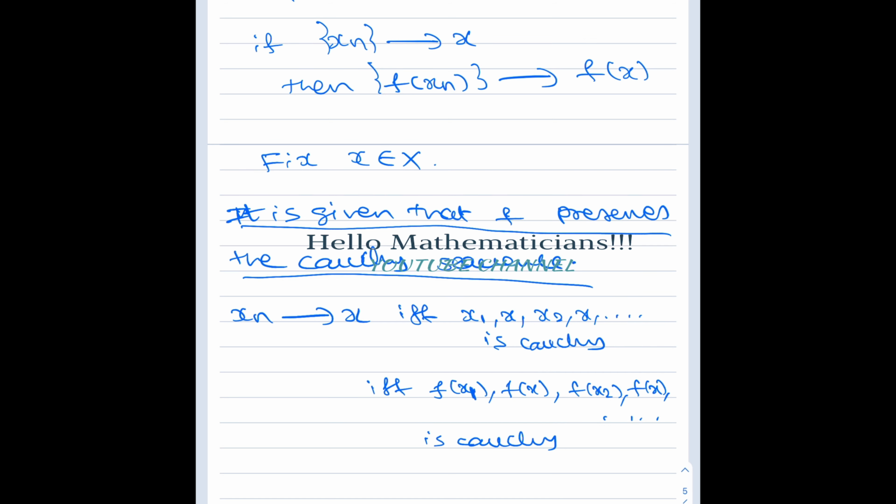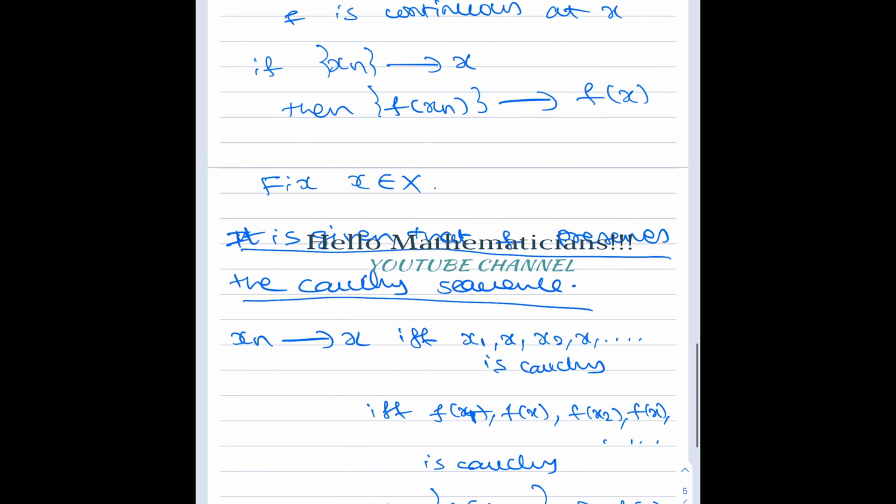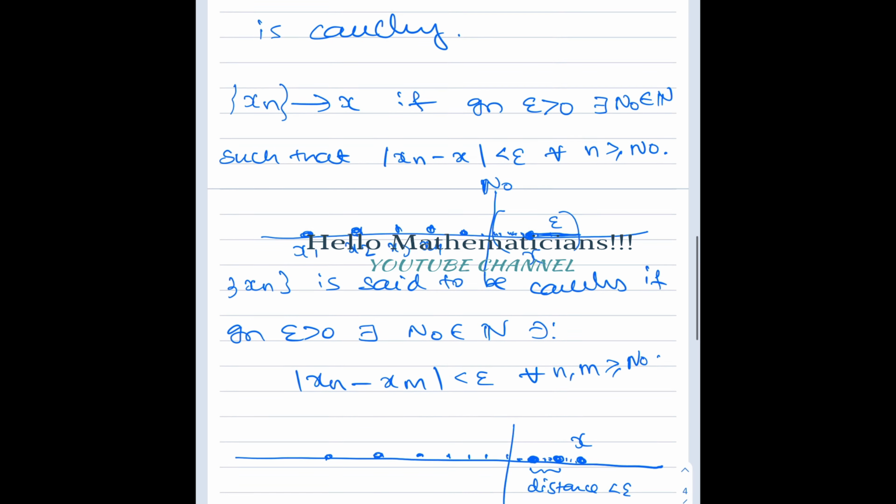Again, this sequence is Cauchy. You see, in the even places, f of x is there. So whenever you have a sequence with a fixed number in even places and a sequence in odd places, it is Cauchy if and only if the sequence f of xn converges to f of x. Again, this is by using our main result.